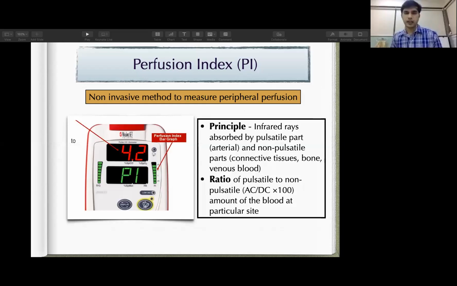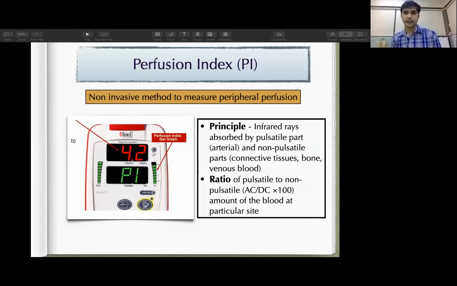Second, another thing, that is the perfusion index. In a few pulse oximeters or multipara monitors like Masimo, Philips, you may have noticed this PI indicator mark. So basically it gives an idea about your peripheral perfusion, and it is non-invasive, just like a pulse oximeter. The principle is the same.